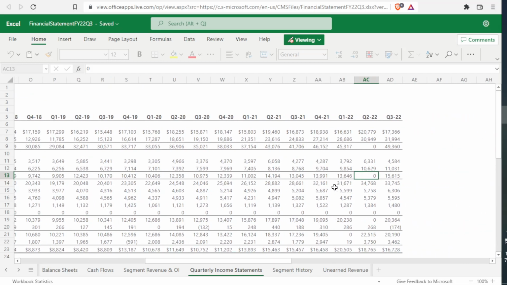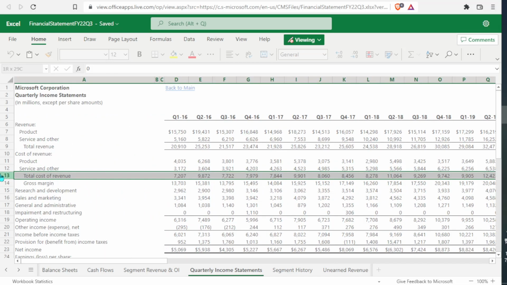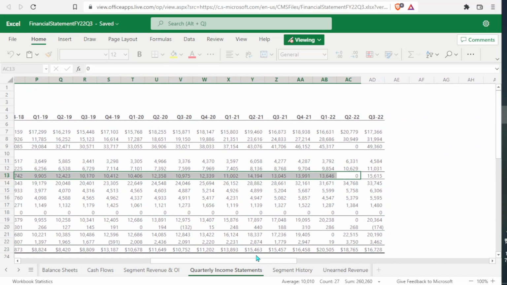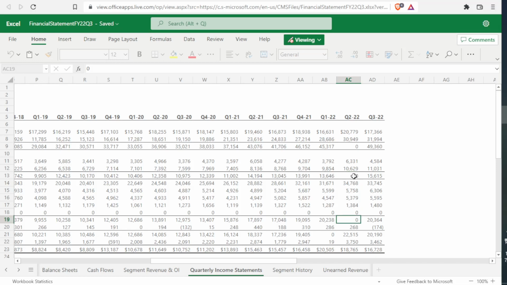I mean, let's see what this line item actually was. Total cost of revenue. So how can we have total cost of revenue as 0? Somebody clearly messed up, you guys. They messed up right here, they messed up right there, and they messed up right there. So when I copy all this information and put it into my own tab, I need to fix this because some idiot basically couldn't do this math. Now, this is a multi-billion-dollar company. I think this is pretty shameful.